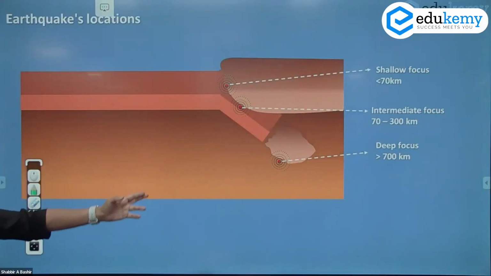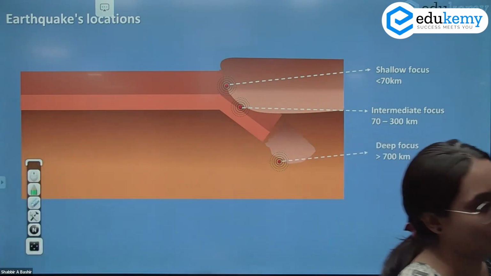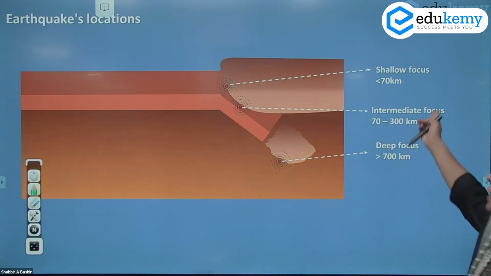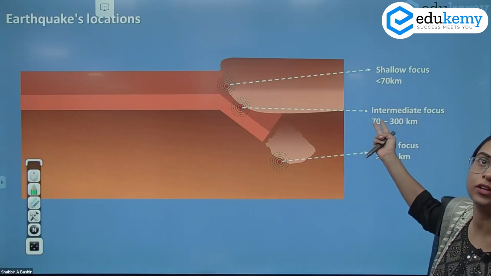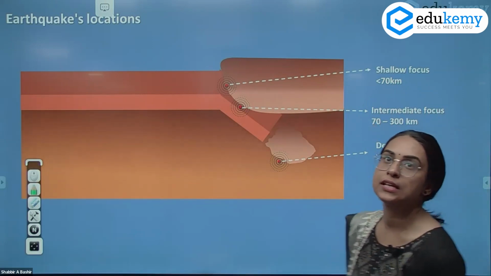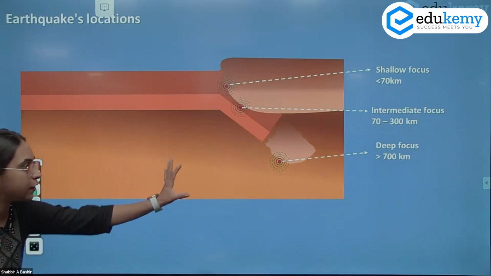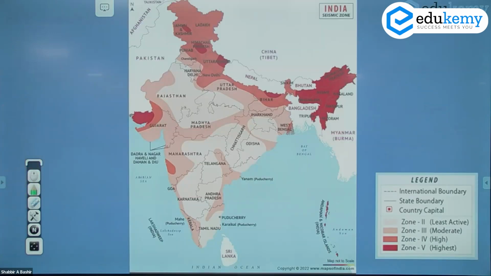We understood that you can classify the earthquake as shallow, intermediate or deep, on the basis of where the focus is. Is the focus within 70 kilometers, or between 70 and 300 kilometers, or as deep as 300 to 700 kilometers? So this is the classification of earthquakes on the basis of focus: shallow focus, intermediate focus, and deep focus. Then this is your seismic zonation of India.